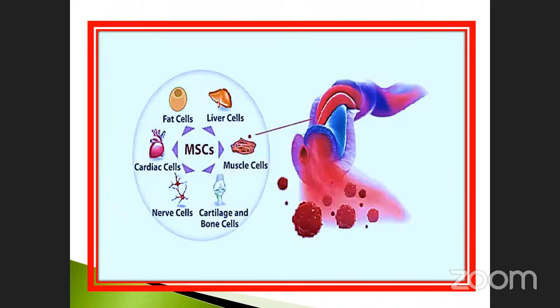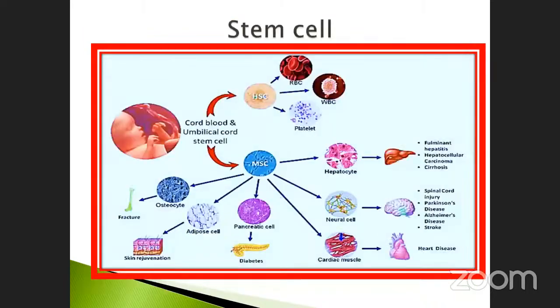Some of them are left here. We'll see the next slide. Okay, stem cells are very, very important for the transplantation of an organ or any part of the tissues like that. Here the cardiac cells, organ. Nerve cells are also one of the cells. Muscle cell is a cell. Liver organ. Fat cell is another part of the cartilage. It's also one of the connective bone cells. Okay, these are all our organs. Okay, see the next one. So these are the types.